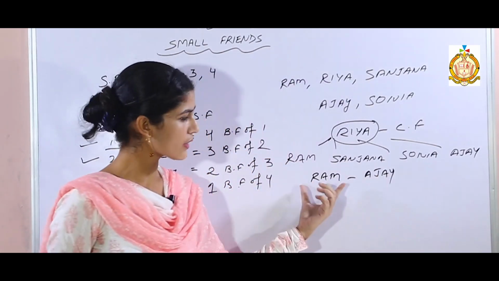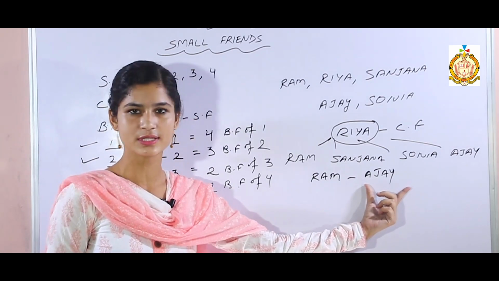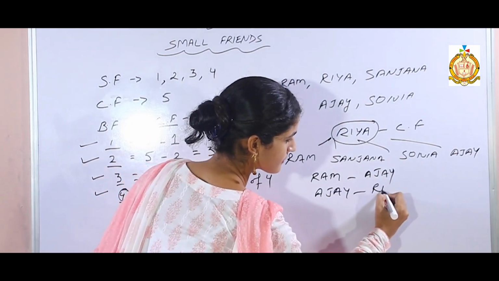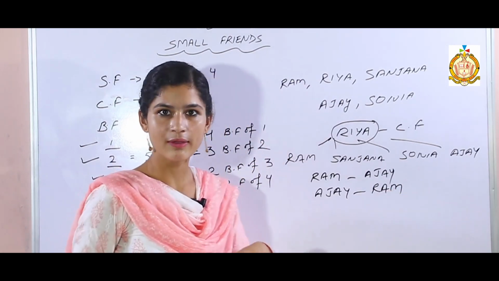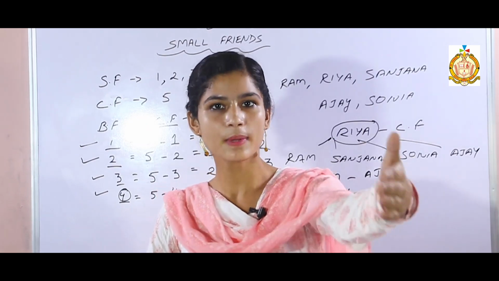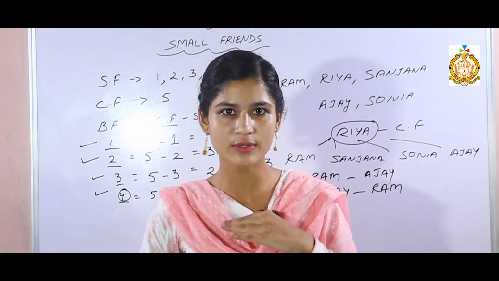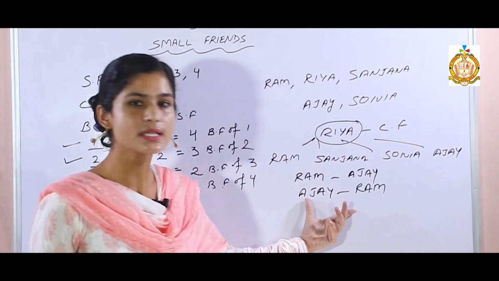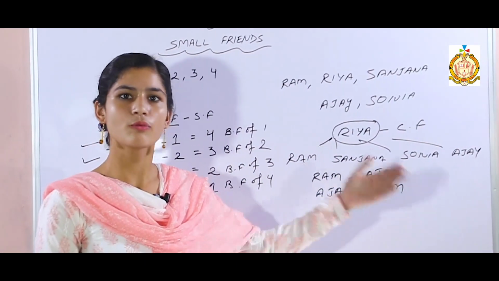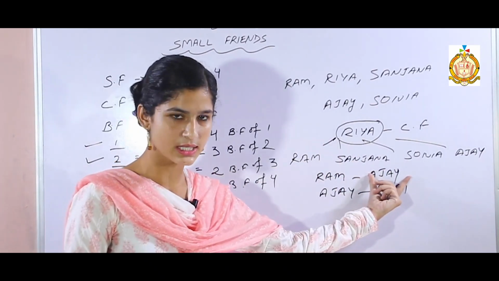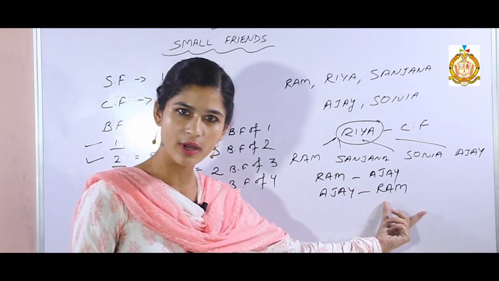So generally if Ram is the best friend of Ajay, then Ajay will be the best friend of Ram. If we have one best friend and that person is our best friend also, that's why we say these two persons are best friends. One person is our best friend and we are the best friend of that person. So if Ram is the best friend of Ajay, then Ajay will be the best friend of Ram.